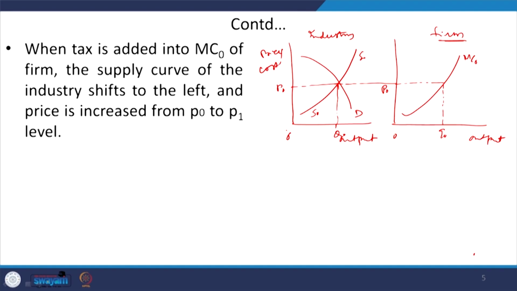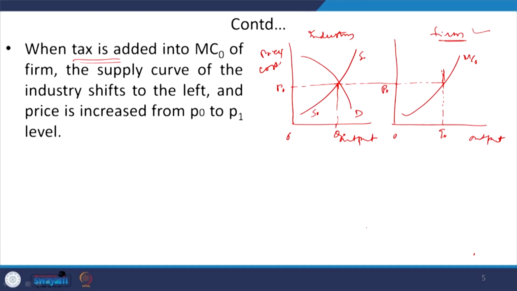So, based on this understanding, now we are saying that a tax is added because the farm is polluting, right, or it is generating some externalities. So, its private cost is not equivalent to the social cost. So, that is why, in order to make the marginal cost equivalent to the social cost, a tax is added here, right, in this marginal cost curve. So, let us say this amount of tax is added.